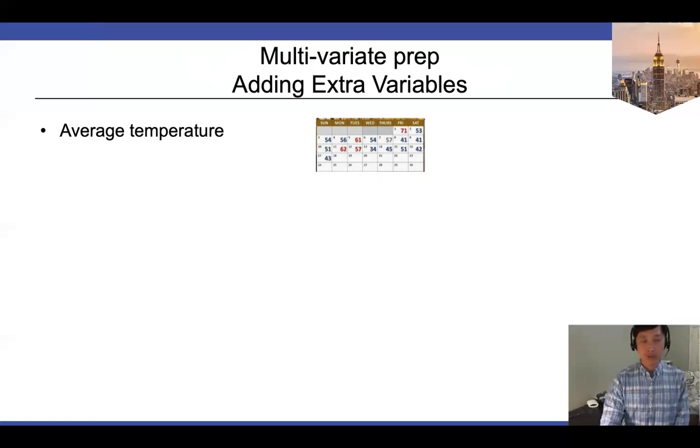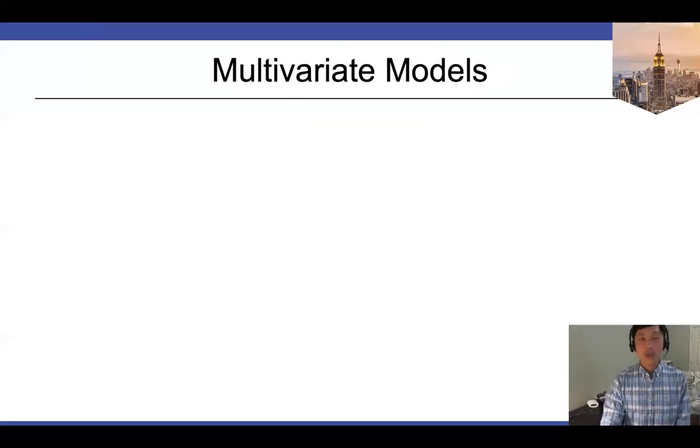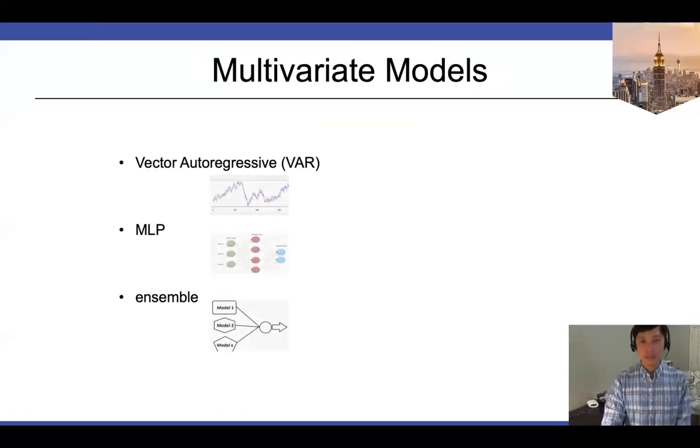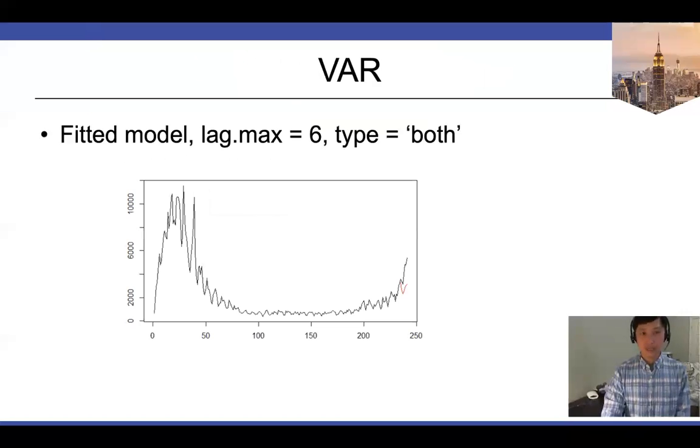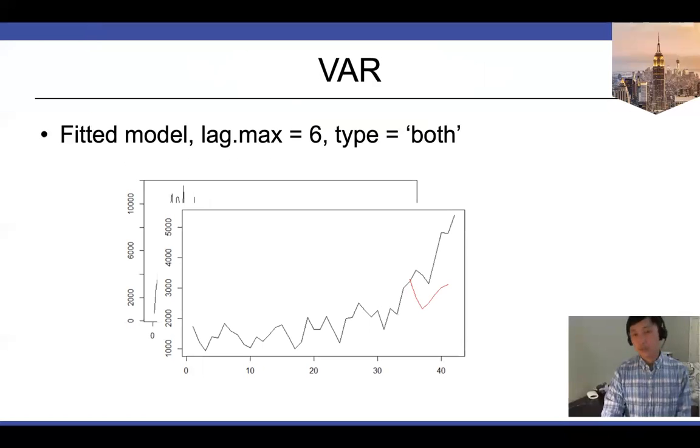Number one, average temperature. Number two, we added long weekends. For the multivariate analysis, we do VAR, MLP, and ensemble models. VAR model first: we fit the model like this, a 7 days forecast. Definitely it's okay, but there is room to improve. Also the ASEs are a little bit higher.